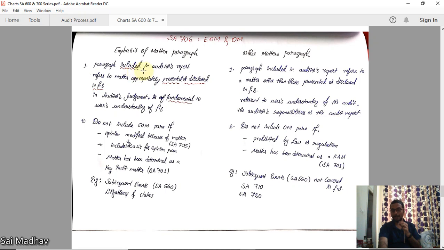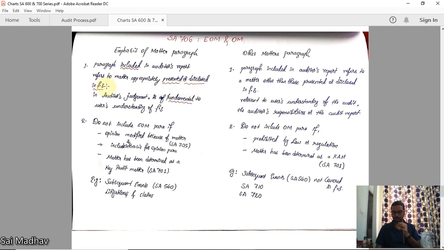First, it is a paragraph included. That means it is not a part of the auditor's report, but you can include that, because we have discussed the contents of the audit report. In that, you did not see EOM and OM, right? Because it is not an original part, but you can include that in the audit report. What you can write in the EOM paragraph refers to a matter appropriately presented or disclosed in financial statements.